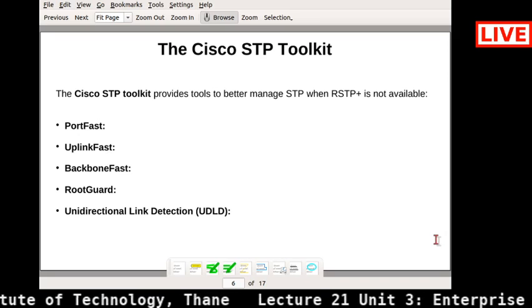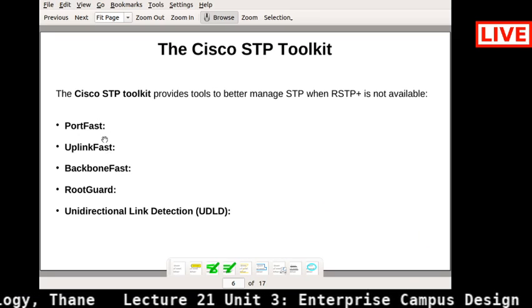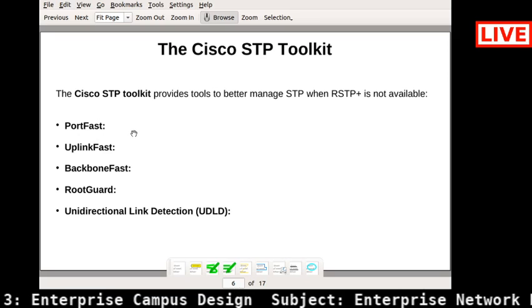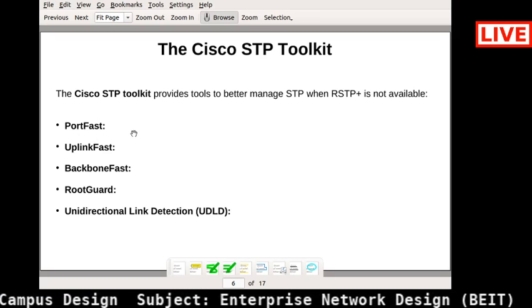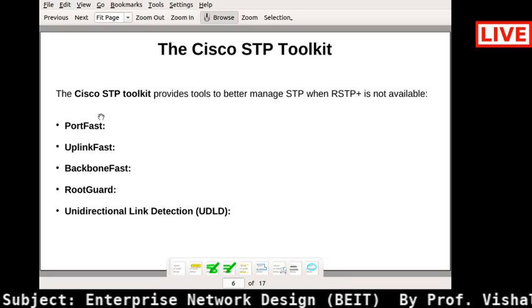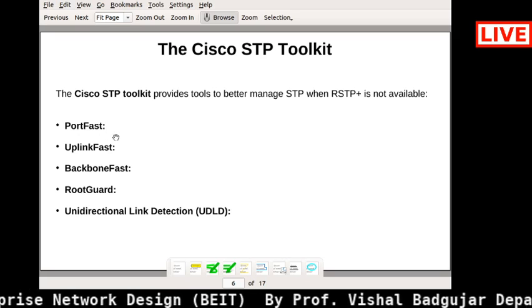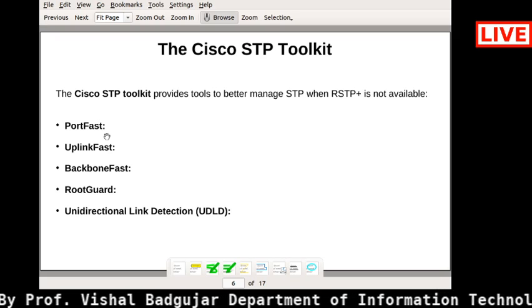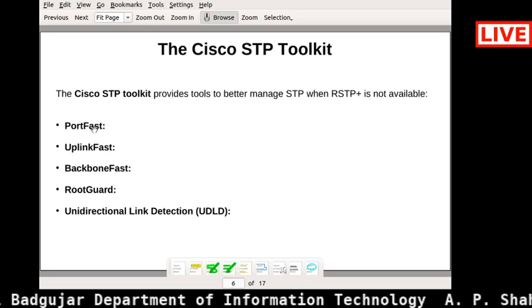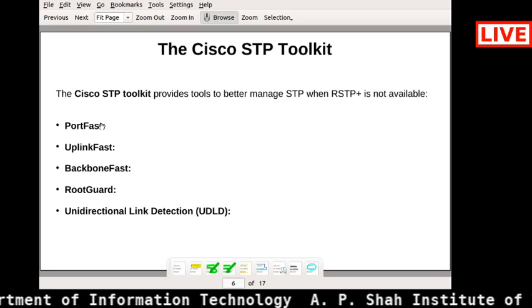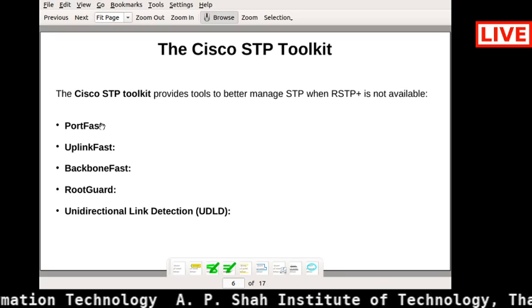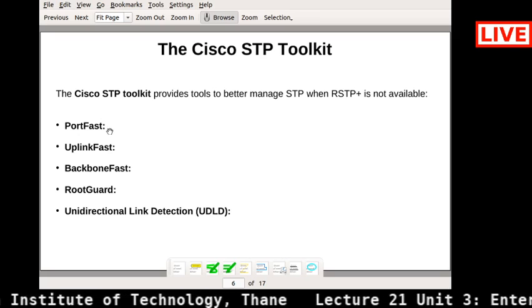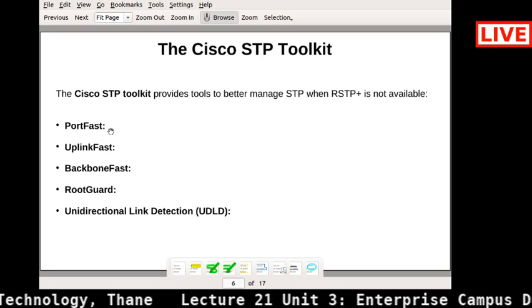Then there are some features, for example BPDU Guard. It helps to secure the transmission that happens through PortFast. There is also a feature of filtering BPDUs. Whenever you enable PortFast on a port on the campus core layer, you also have the ability to filter these BPDU packets.